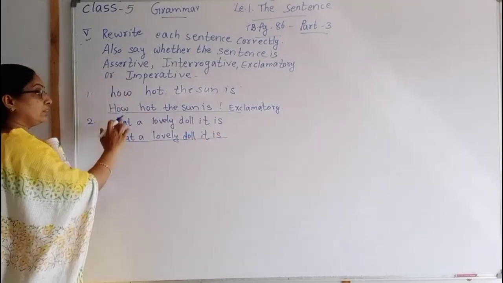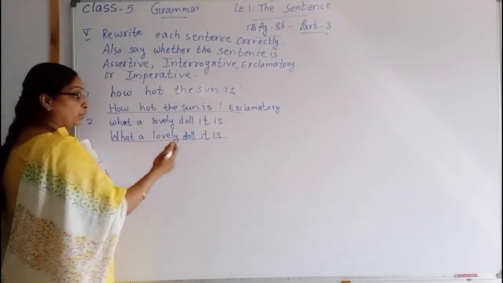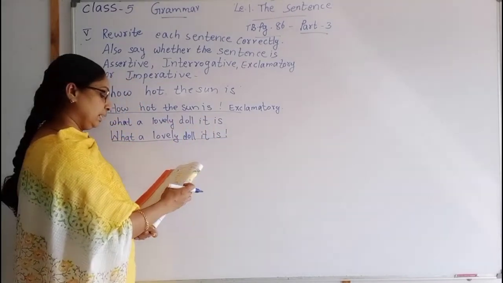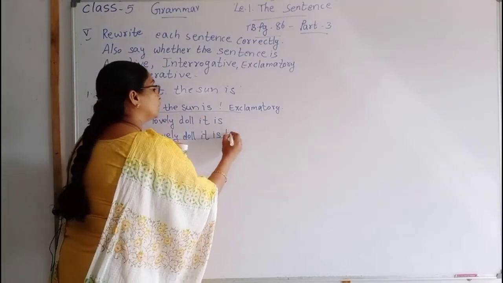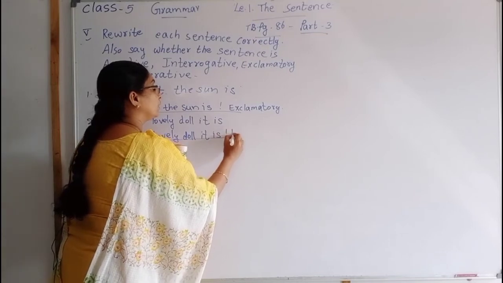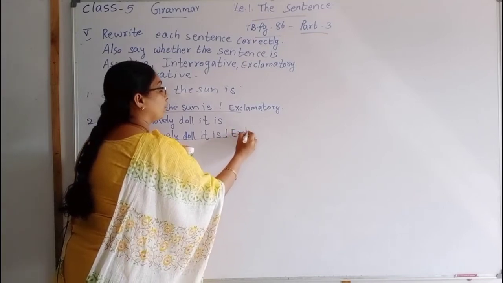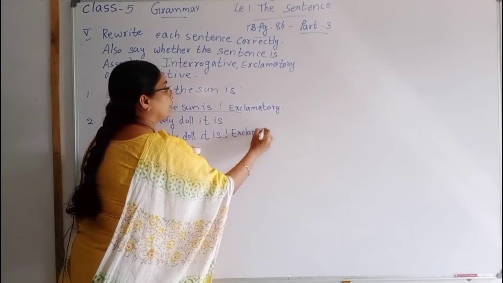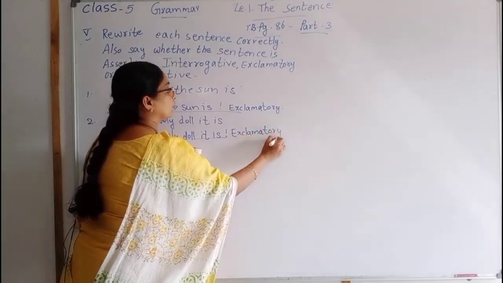This also has what, how. We are saying some expressions with happiness. So, exclamatory sentence, same symbol here also, and we should write exclamatory sentence. This is also an exclamatory sentence.